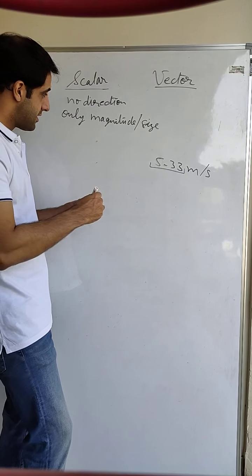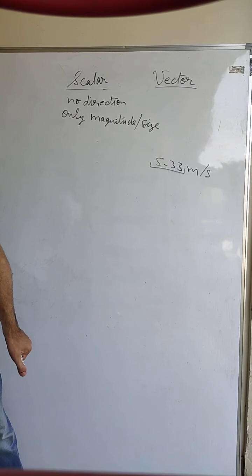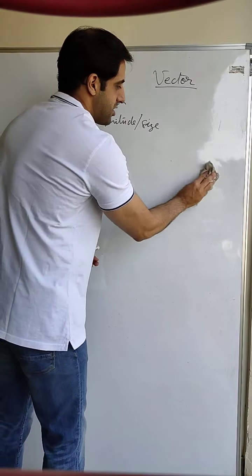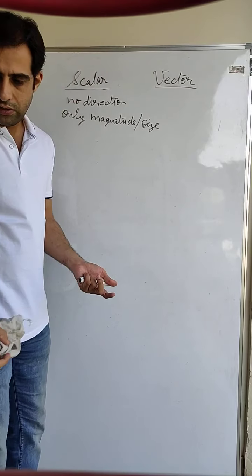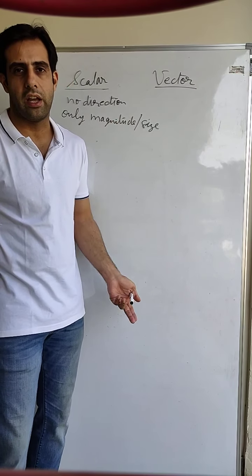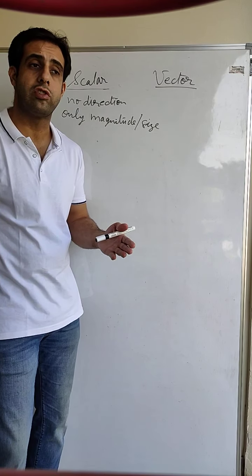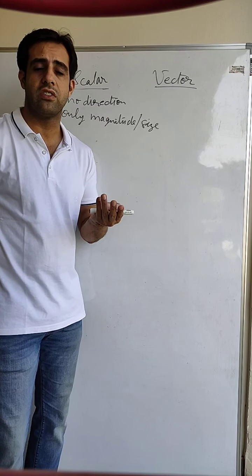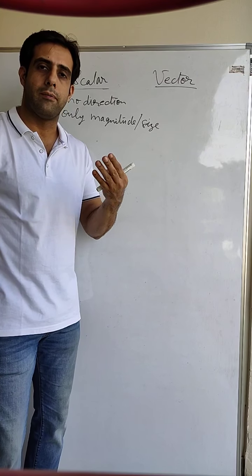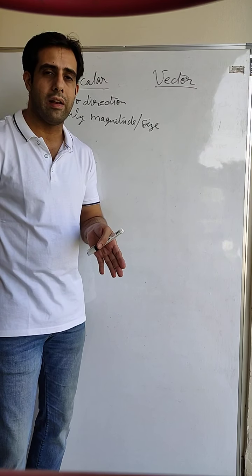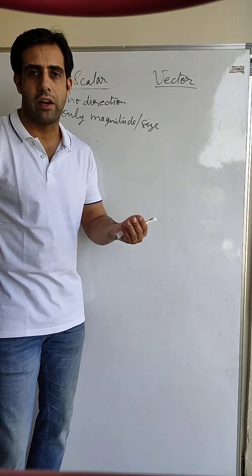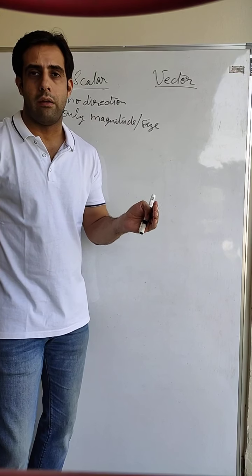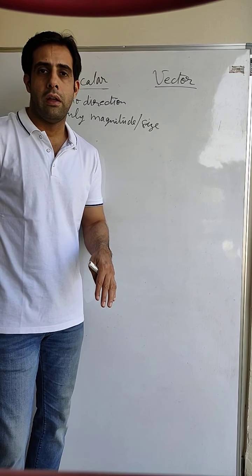So this was magnitude. Second thing is direction. Now direction, you all know, direction can be north, south, east, west. Direction can be upward, direction can be downward. Okay, direction can also be at an angle. It is not necessary that I always travel in north, south, east, west, upward or downward direction. I can also travel at an angle. Okay, 45-degree angle. I am going in the direction between north and east.